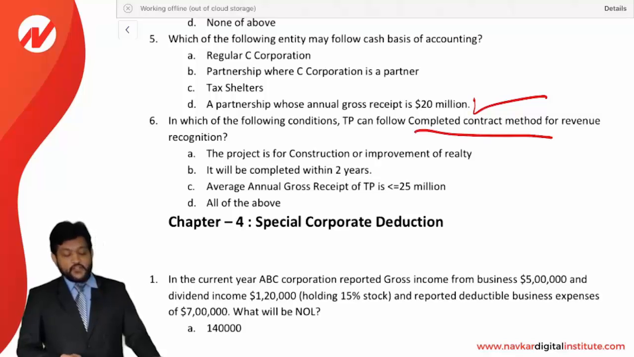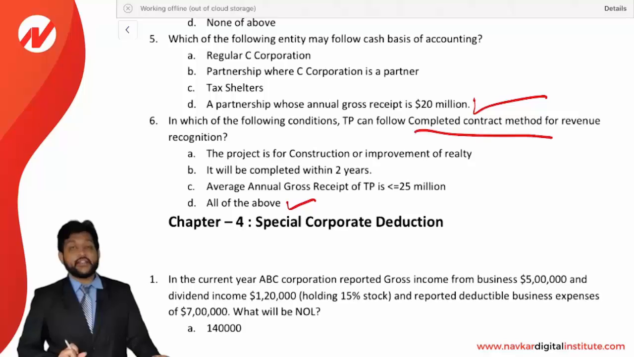The project is for the construction or improvement of an entity, yes. It will be completed within 2 years, yes, it is a condition. And the average annual gross receipts of the taxpayer are less than 25 million, yes, it is also a condition. So all three conditions have to be fulfilled for the completed contract method. So the answer is option D, all of the above.